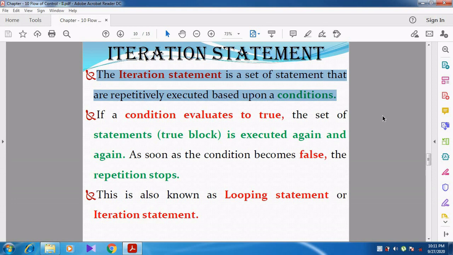So we used to hear the music. We used to hear the songs. Whenever you can see in the music players, there will be an option called repeat. If the repeat is in on condition, what will happen? A song will start and then a song will stop. After stopping, again the same song will repeat again. A single song will be repeated again and again. So why the same song is repeated again and again? Because the repeat is in on condition.